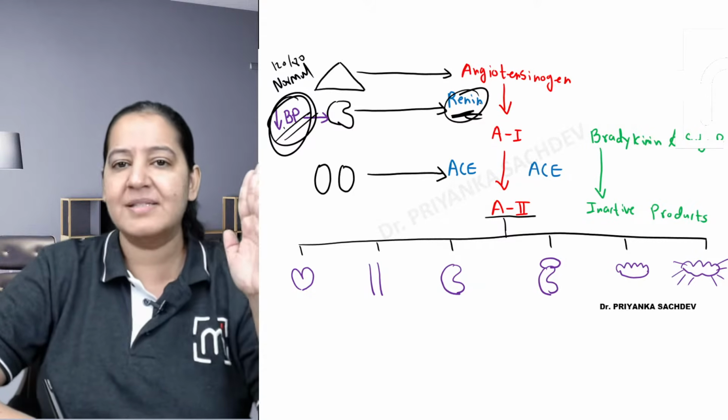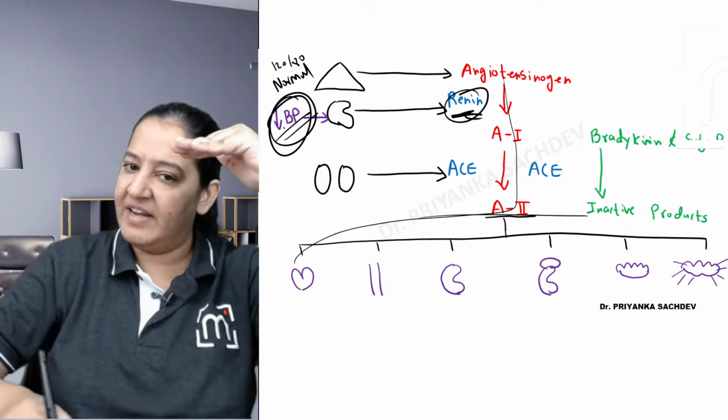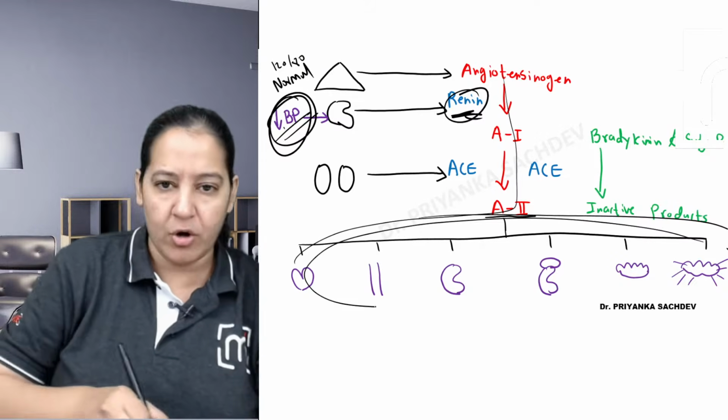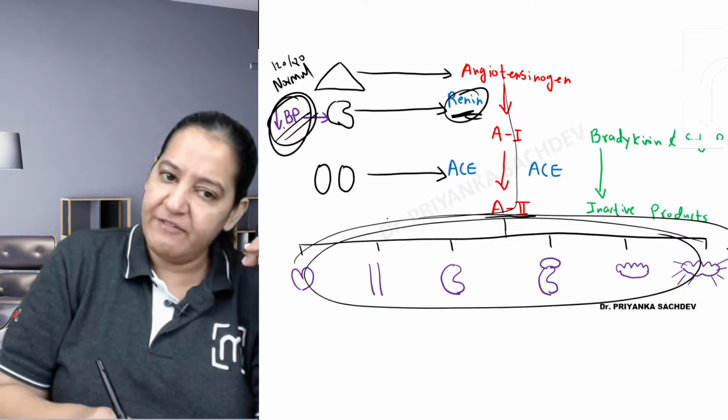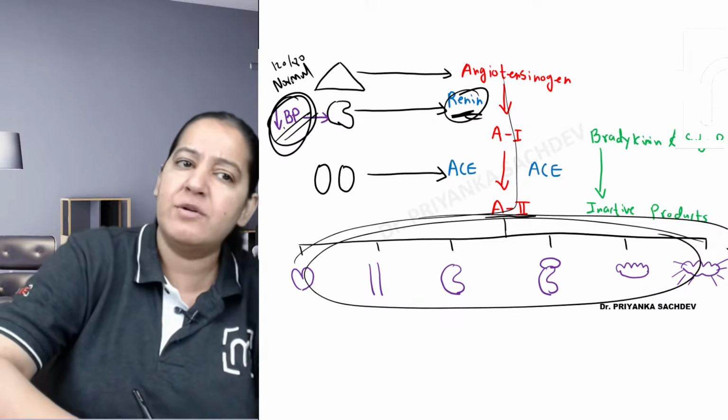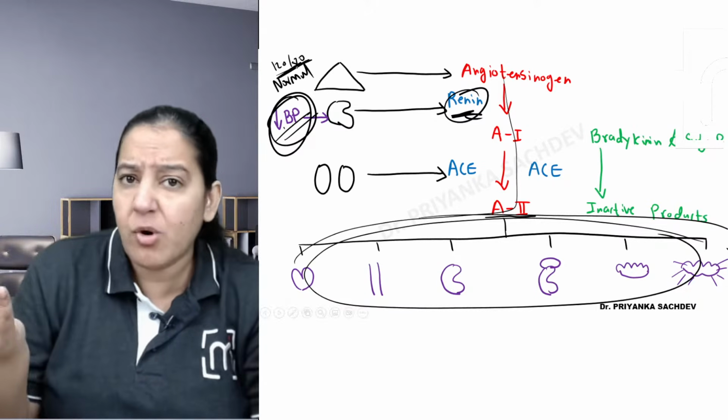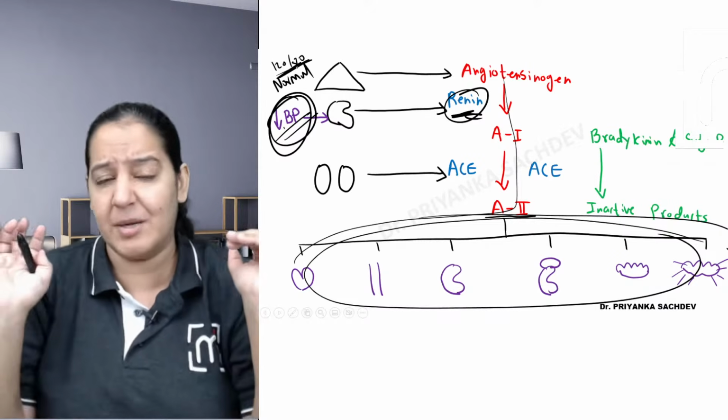So once the renin is coming in the blood, the complete system will get activated and on all the 6 organs, angiotensin II will act and it will cause a rise in blood pressure. But blood pressure was already normal. Blood pressure was already 120 by 80. Unnecessarily the system is coming in role.